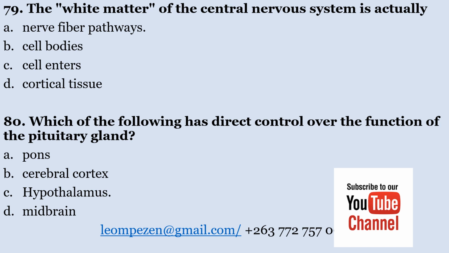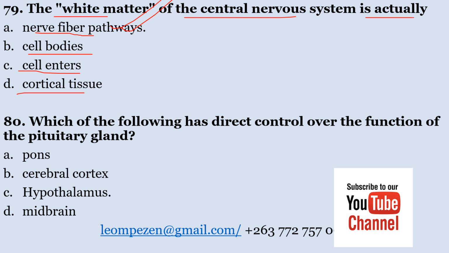The white matter of the central nervous system is actually A. nerve fiber pathways, B. cell bodies, C. cell centers, D. cortical tissue. The white matter of the central nervous system is actually nerve fiber pathways.